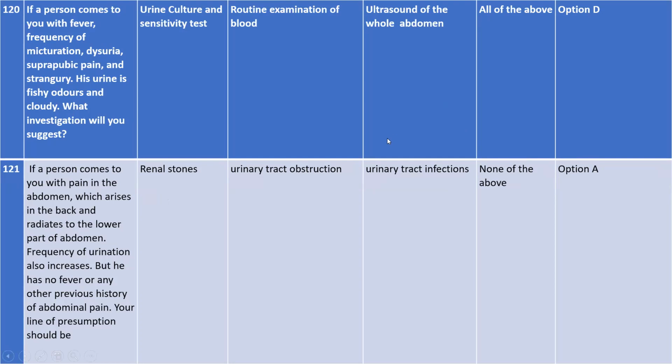If a person comes to you with fever, frequency of micturition, dysuria, suprapubic pain, and stranguria, his urine is fishy, odorous, and cloudy, what investigation will you suggest?